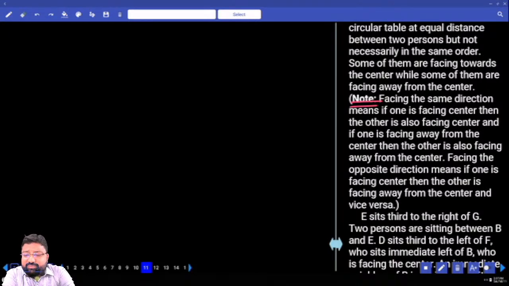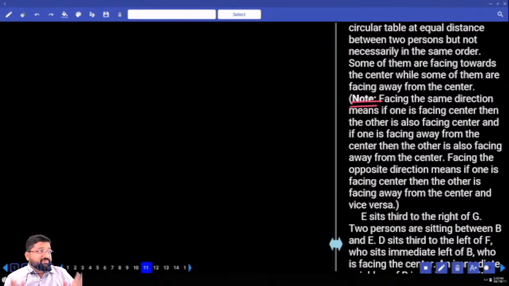The regular information that can be found in the note is, if someone is facing inside, the other one is also facing the same direction, meaning both of them are facing inside or both of them are facing outside. If one faces the opposite direction, if one is inside, the other one is outside. Outside, inside. This is the regular information we have most of the times.